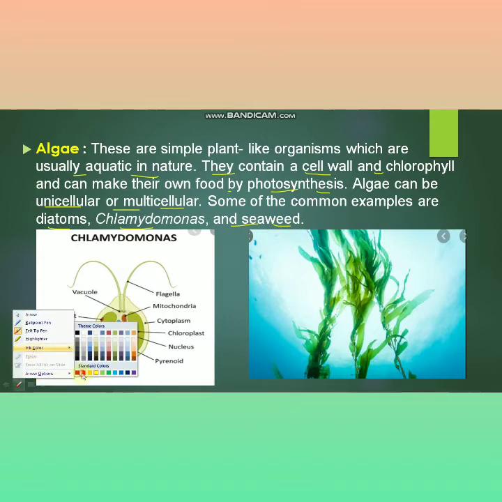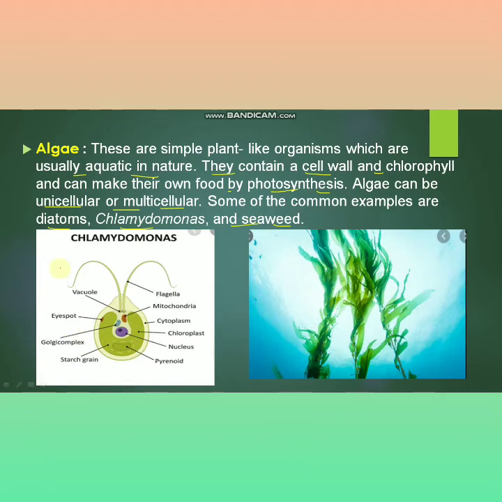This is the structure of the Chlamydomonas. You will study detail of Chlamydomonas in higher classes. Just you can see the structure of the Chlamydomonas. If you want, you can draw this structure in your notebook. And this one is the seaweed. Many of us have seen these seaweed on the surface of the sea. Whenever anyone goes very deep inside that sea to find a substance with the help of oxygen cylinder, you can see seaweed.